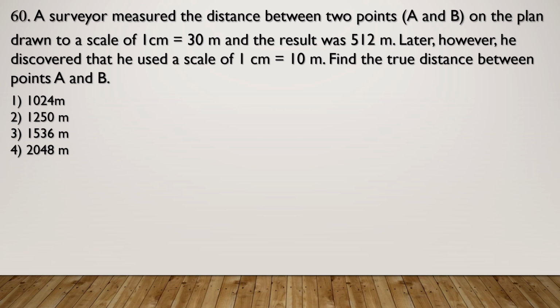So initially, when the scale of 1 centimeter is equal to 30 meter is considered by the surveyor, the actual distance worked out to be 512 meter. However, later he found that the actually used scale is 1 centimeter is equal to 10 meter. So actually a greater scale is used, and we'll have to multiply the distance 512 meter by 3. So 512 into 3 is equal to 1536. The correct option is option 3.